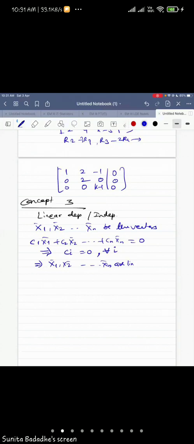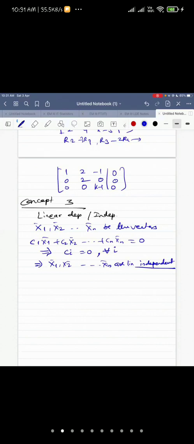Okay. I'm getting a variety of answers, which was not expected. I was expecting the same answer from all. Anoop, think before you answer. If all ci are 0, it means there is no relation among the xi, isn't it? So in this case, they are linearly independent.